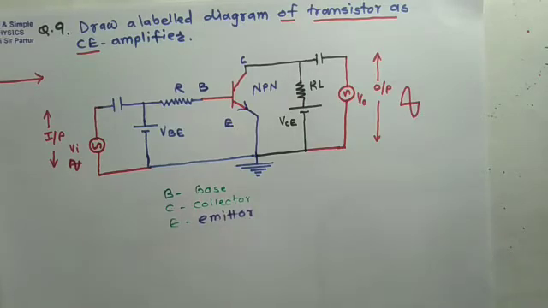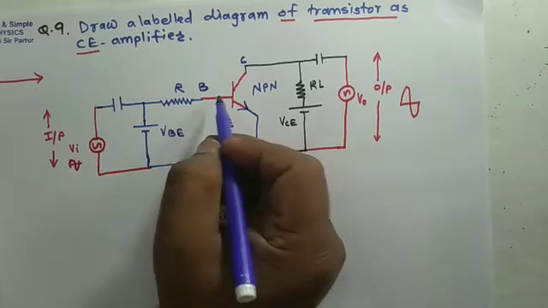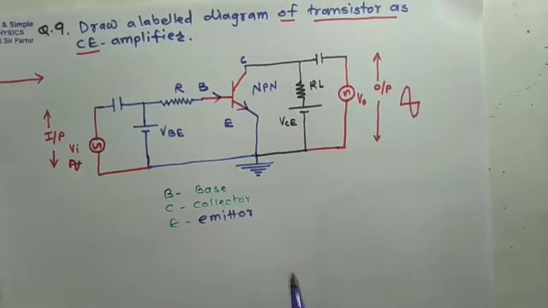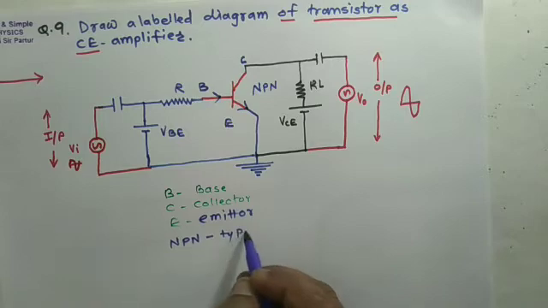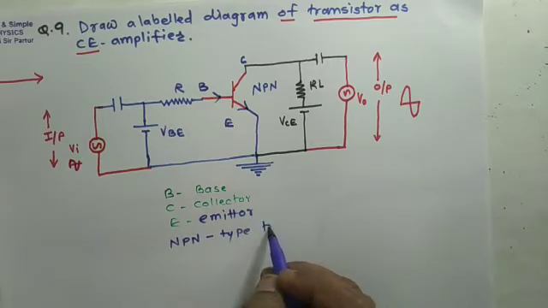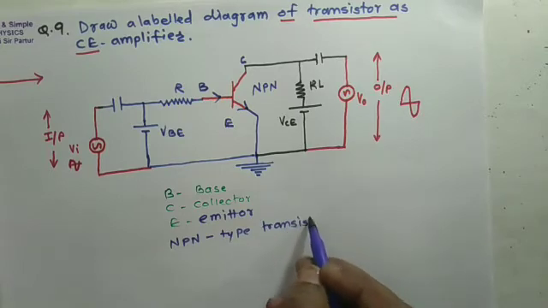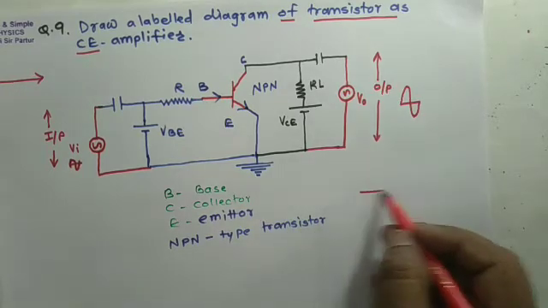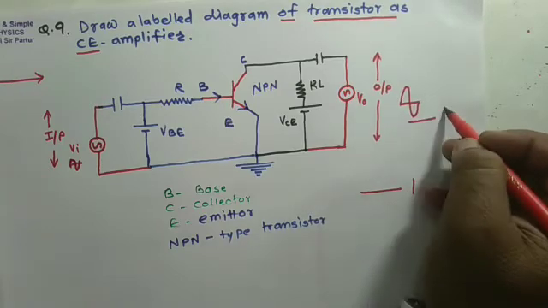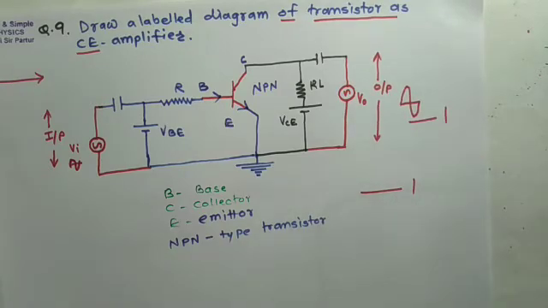Here input and output is given, voltage is given, and a current, that current is base current. So transistor is NPN type transistor. We can use NPN type transistor. So these labelings give us 1 mark, diagram gives us 1 mark. So the question carries 2 marks.